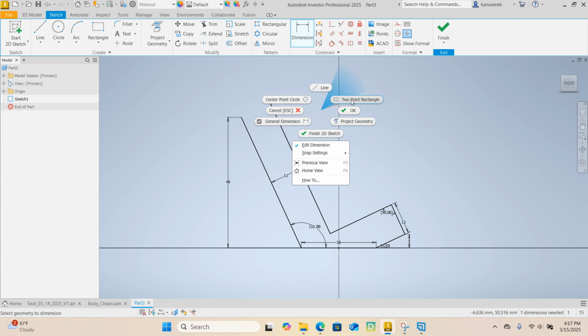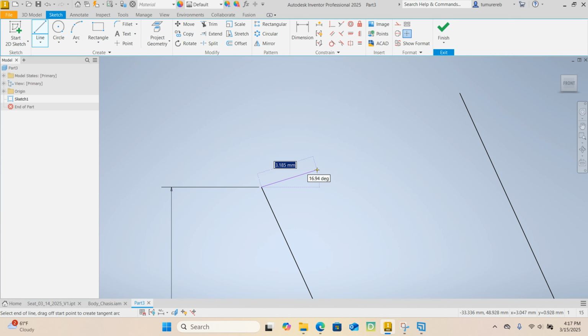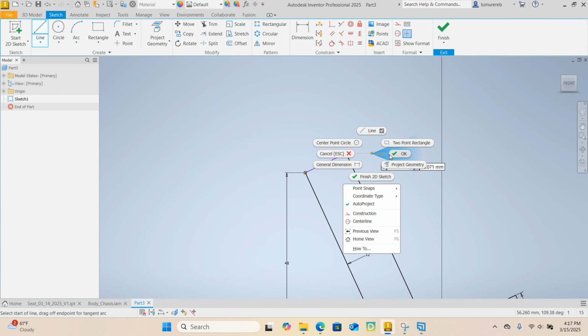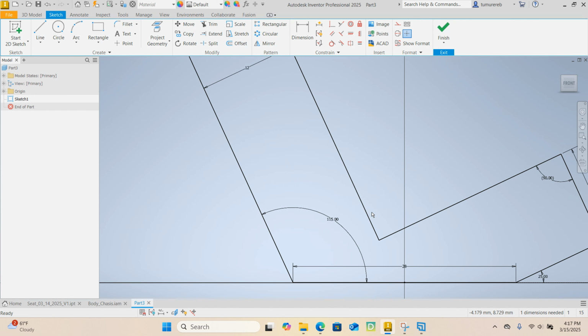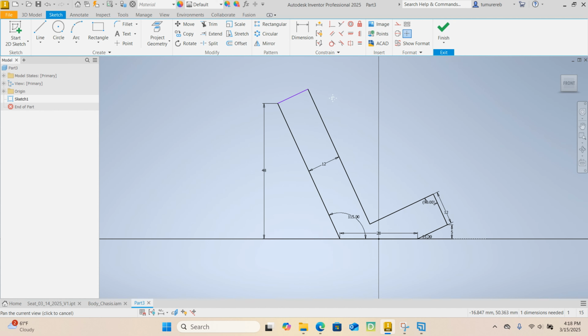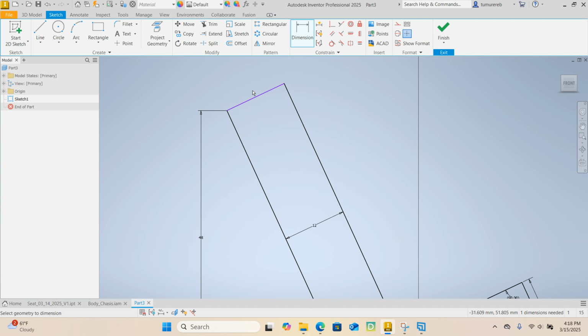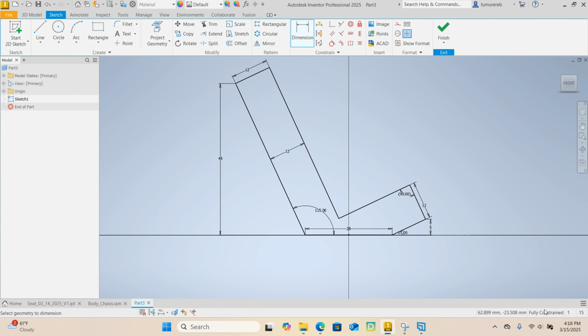Okay. All right, next we are going to close our profile by drawing a line that goes from this point to this point here. Excellent. Now, it says we're missing one dimension. So if we dimension this line and make it 12, we should be fully constrained. We are fully constrained.